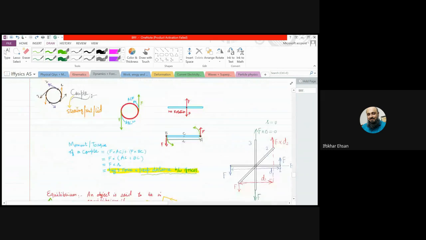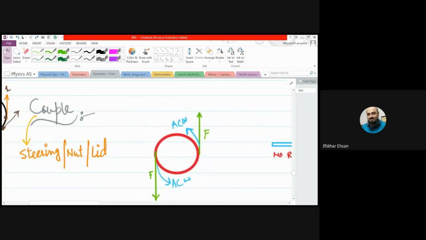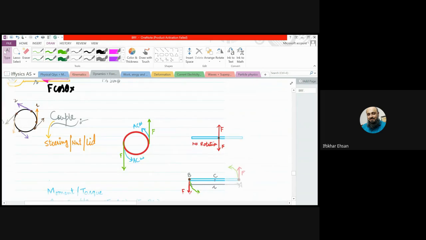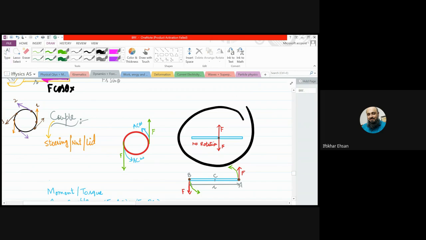Hold on. Couple means two. So what is the couple here? It is the couple of forces, the two equal and opposite forces. But have a look at this example.